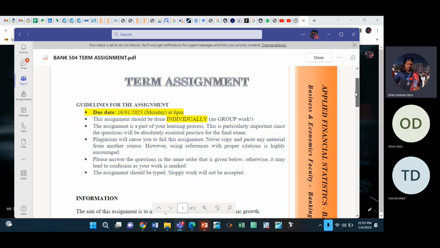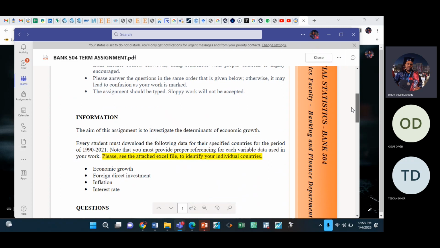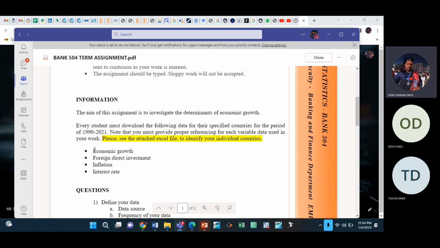Okay. In your assignments, I'm going to tell you what I expect of you. Download data for these 4 variables: economic growth, foreign direct investment, inflation, interest rates. Download this data from 1990 till 2021. I put 2021 here, but for some of the countries, you will get only up to 2020. So if you don't see an observation for 2021, you can use 2020. But for some countries, you will get up to 2021.